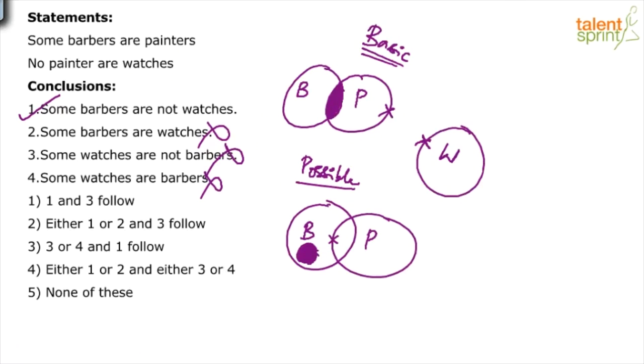Only conclusion 1 follows. And now look at the options. First option says 1 and 3 follow. It is wrong. Second option says either 1 or 2, and 3 follow. It is wrong. Third option says either 3 or 4, and 4 follow. Wrong. We know that only 1 follows. Fourth option says either 1 or 2 and either 3 or 4. Wrong. Answer should be option 5, none of these. Only conclusion 1 follows, which is not given in any of the options. So our answer would be none of these.